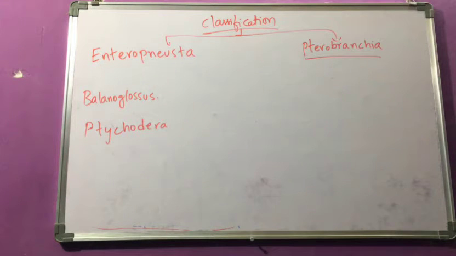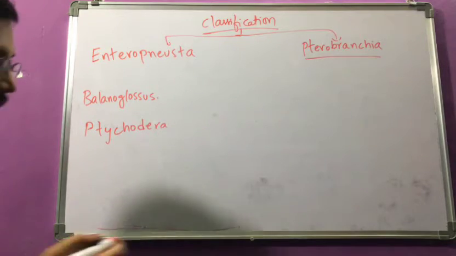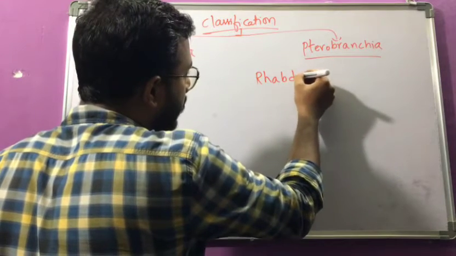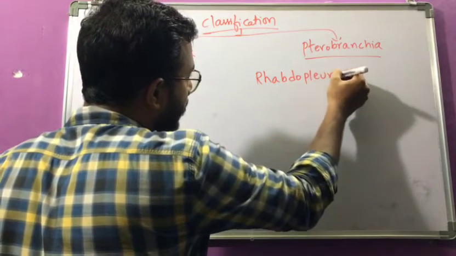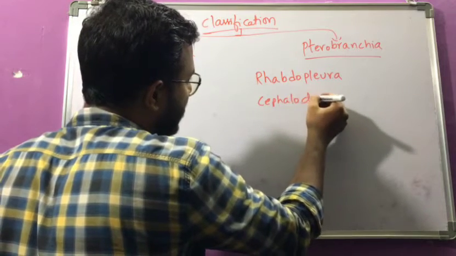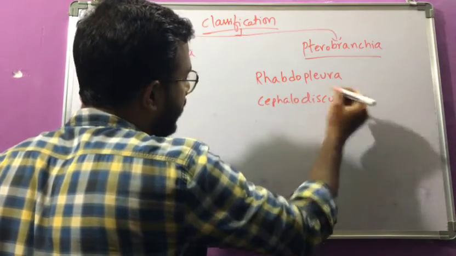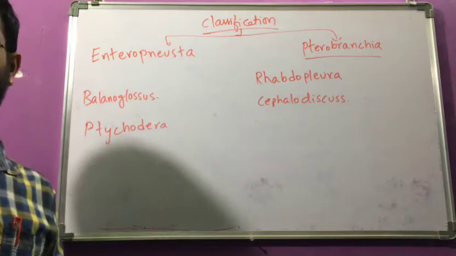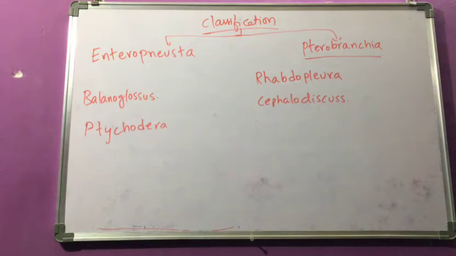And for Pterobranchia, Rhabdopleura and Cephalodiscus. These are the different types of animals which are present here.